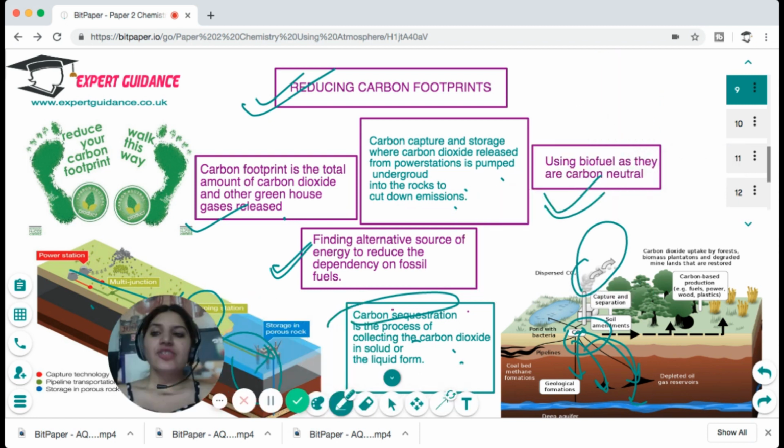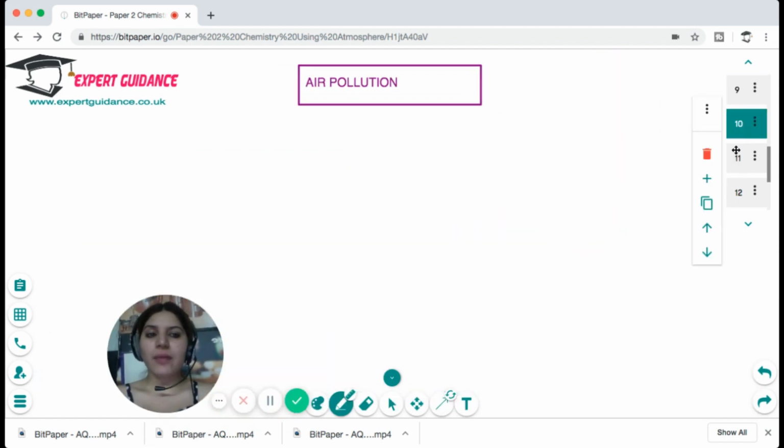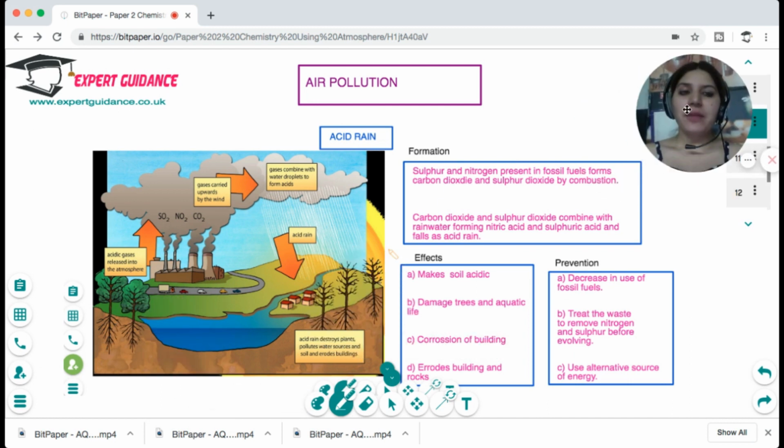Okay, so I hope this process of reducing carbon footprints is clear to you. Now, air pollution is a similar topic to what we did in ecology and biology. Fossil fuels are burning. They have sulfur, nitrogen, and carbon. They release sulfur dioxide, nitrogen dioxide, and carbon dioxide. Carbon dioxide is causing global warming and the greenhouse effect. We have already discussed that. Whereas sulfur dioxide and nitrogen dioxide combine with rainwater and form acid rain. And this acid rain is making the soil acidic, damaging trees, and corroding buildings.